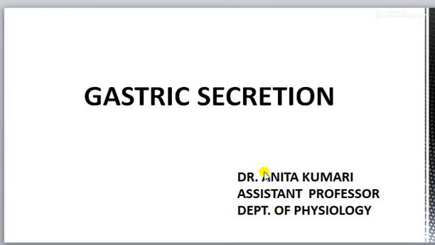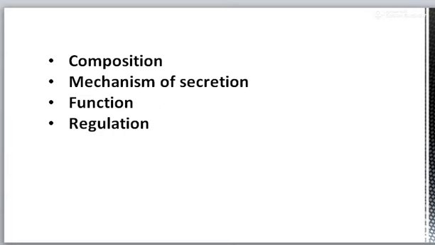The topic for today's discussion is gastric secretion. In this topic, we will discuss the composition of gastric secretion, its mechanism of secretion, then function and regulation of secretion.